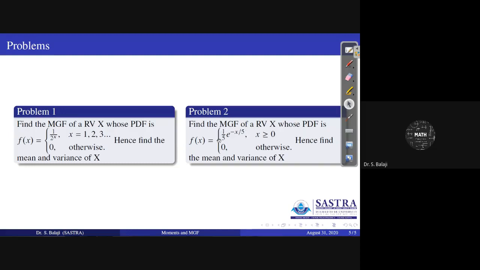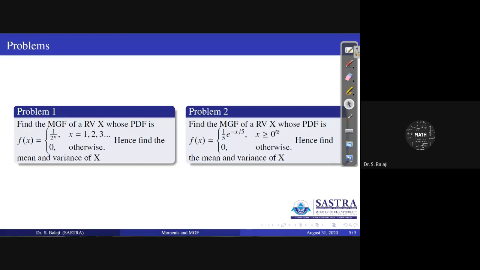A person spends time in electronic gadgets in minutes, which has the PDF 1 by a into e power minus x by 5, where you identified a as 5. For that PDF, they are asking to find the MGF first, and after finding the MGF, find the mean and the variance.